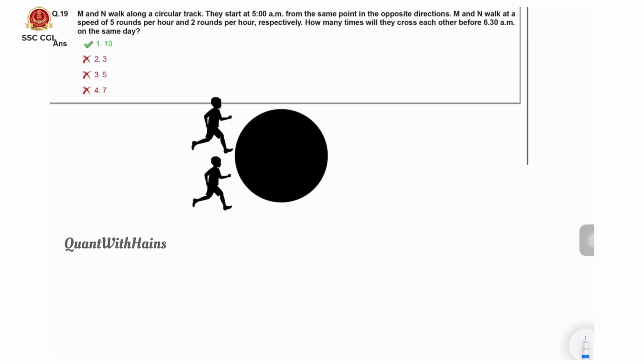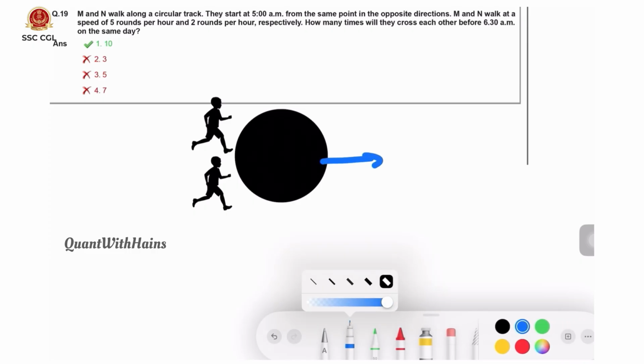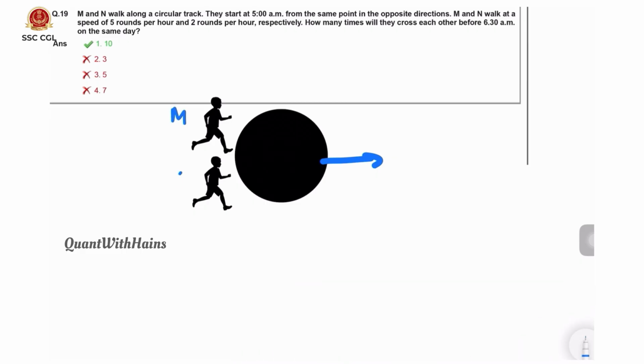Now coming to the 19th question. Here M and N are walking along the circular track. This is the circular track here. Then there are 2 boys. Let us call this boy M and this boy N. They start at 5 a.m. from the same point in opposite directions. This boy is running like this and this boy is running like this.